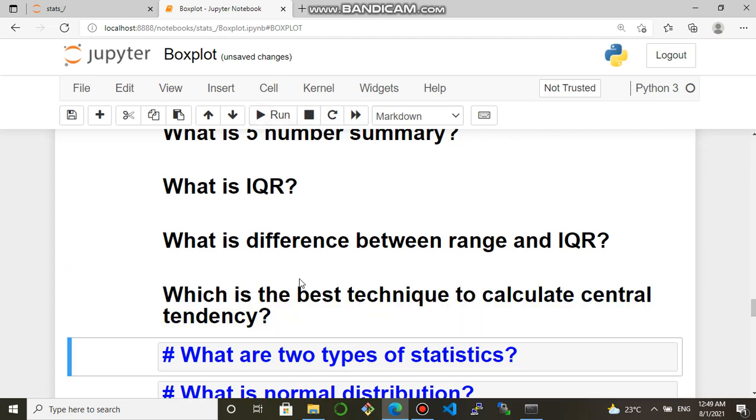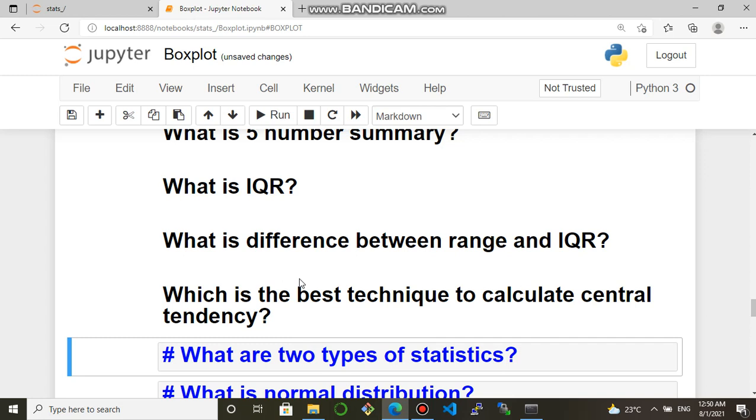Next question, what is the best technique to calculate central tendency? There are three techniques to calculate central tendency: mean, median and mode. Mean is worst to calculate central tendency because mean is badly affected by outliers. So don't try to use mean to calculate central tendency. This is my recommendation, but scenario to scenario you can use your skill. What about median? Yes, median is best suitable because it is not affected by outliers. And what about mode?